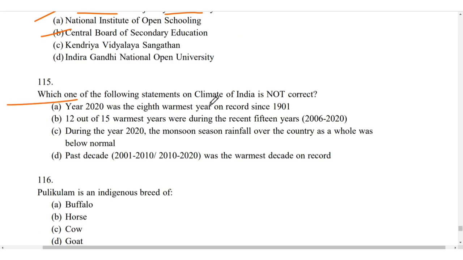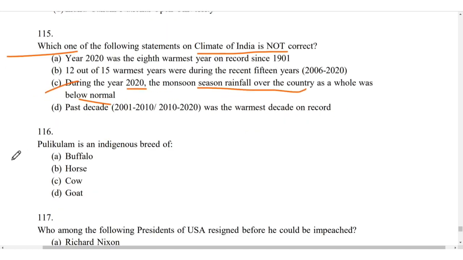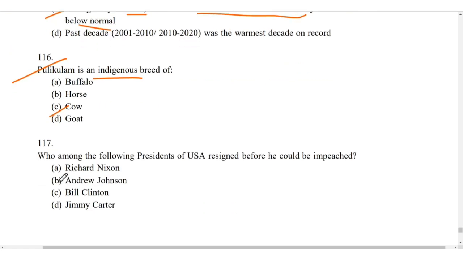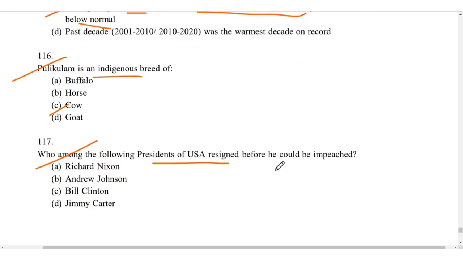The following statement on the climate of India is not correct. So it is: during the year 2020, the monsoon season rainfall over the country as a whole was below normal. Punganur is an indigenous breed of cow. Which of the following presidents of the USA resigned before he could be impeached? Okay, so it is A. Richard Nixon.